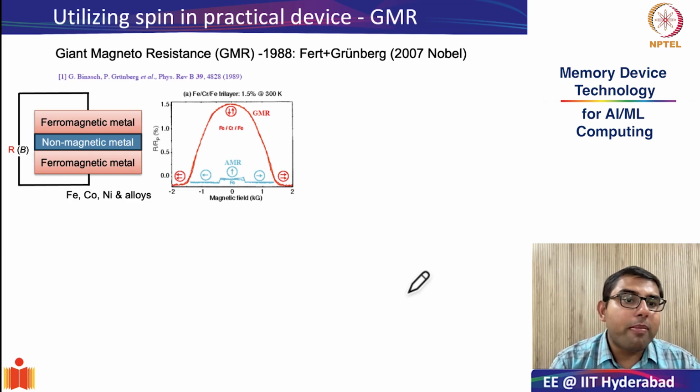To understand the GMR effect, first we have to understand the device stack in which they noticed the giant magnetoresistance. So the device stack consists of a non-magnetic metal sandwiched between two ferromagnetic metals.